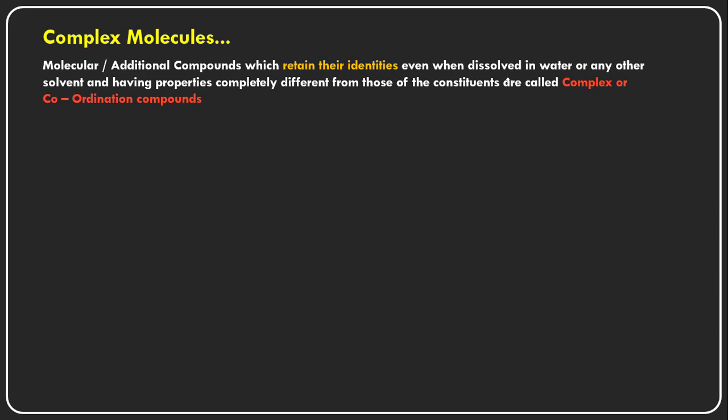For example, I'm taking KCN, potassium cyanide, and silver cyanide. This is one salt, and this is also a salt. So the addition of potassium cyanide and silver cyanide is taking place, and when they react with each other, they convert into a potassium salt of silver.